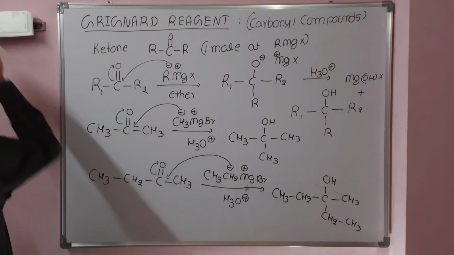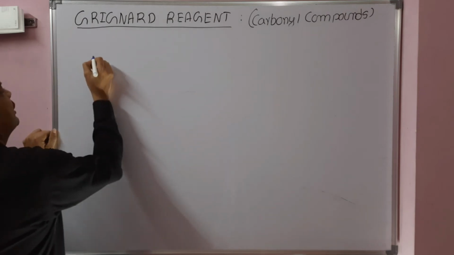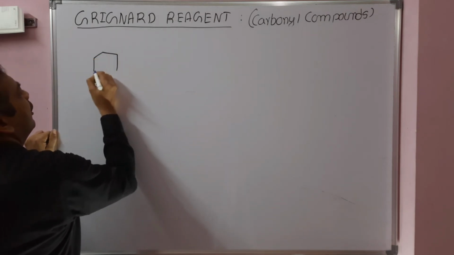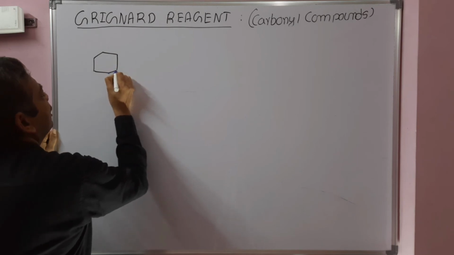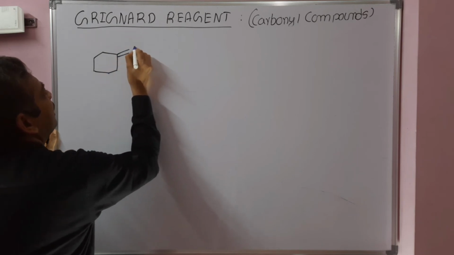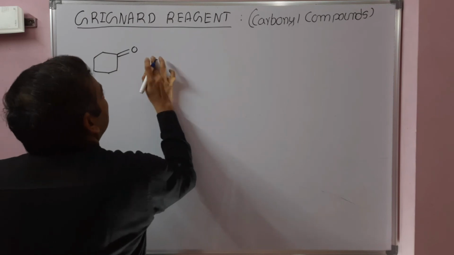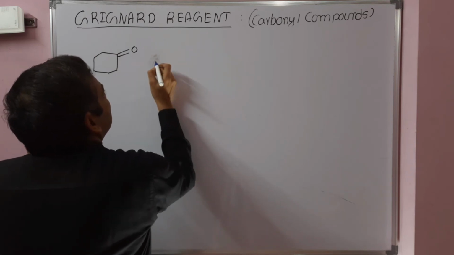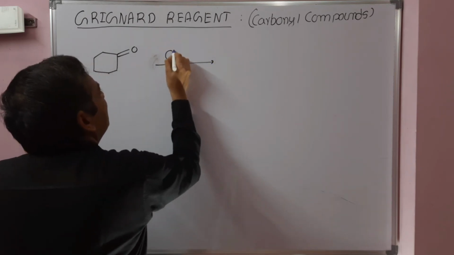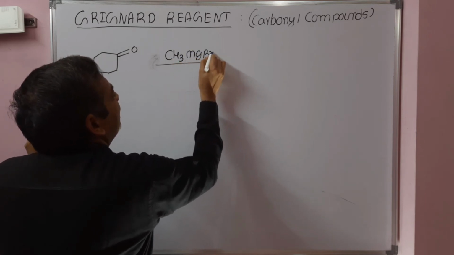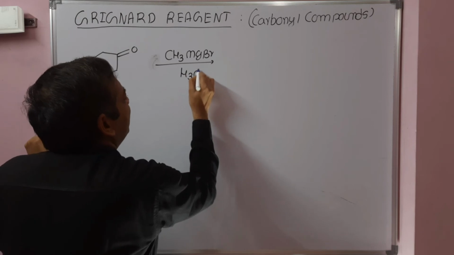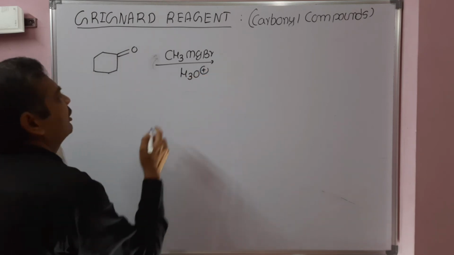Next example, Grignard reaction with ketone. Write the product obtained when cyclohexanone reacts with methyl magnesium bromide followed by hydrolysis. So what is happening?